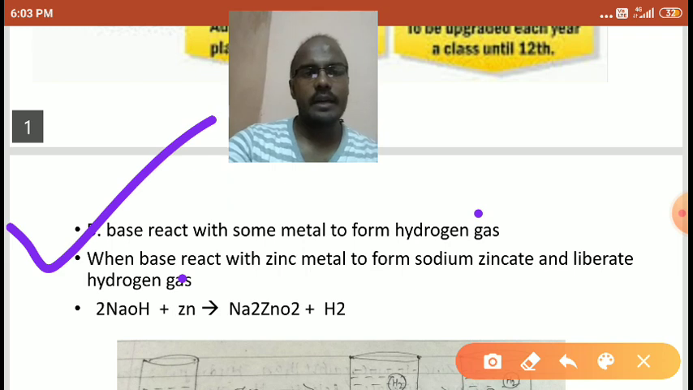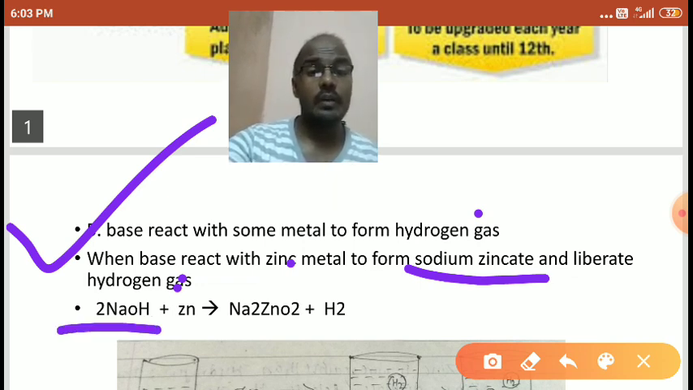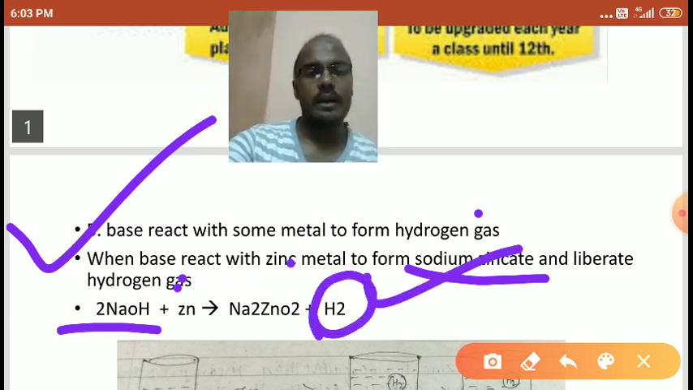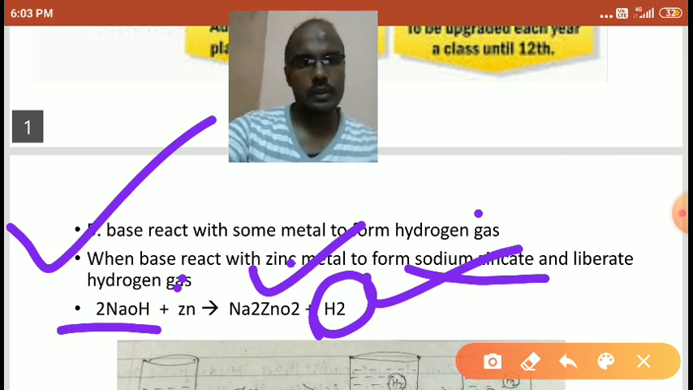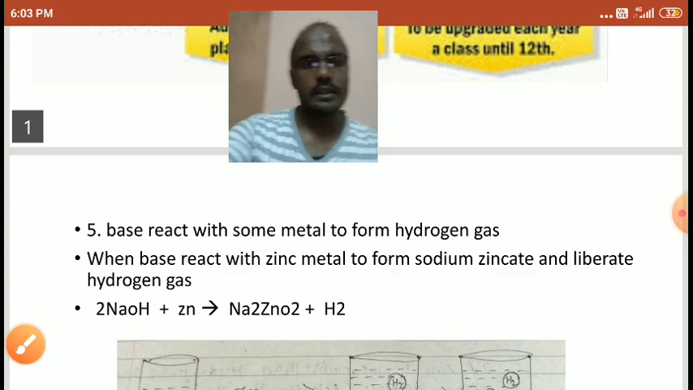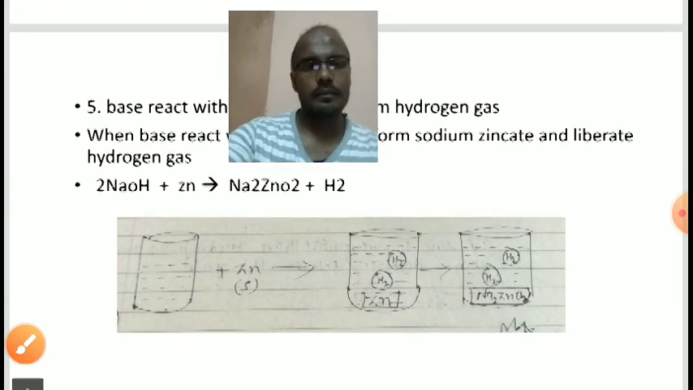So base reacts with zinc to form sodium zincate and liberate hydrogen gas. Which base? NaOH is a base, right? So NaOH reacts with zinc to liberate hydrogen gas and form sodium zincate, Na2ZnO2. Right, students? So let's see the reaction here.